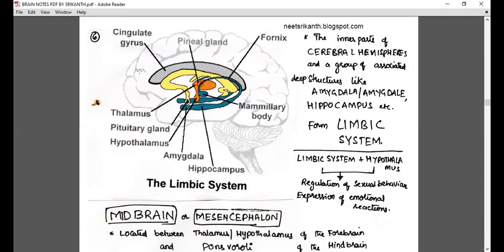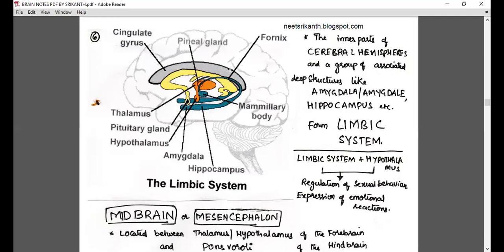some parts of the cerebral hemisphere, like the cingulate gyrus, fornix, all these things. All these are going to form a special system. What is it? The limbic system. What is the function of the limbic system? It regulates the sexual behavior and expression of emotional reactions.